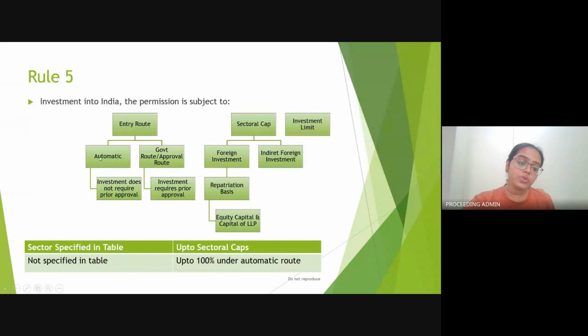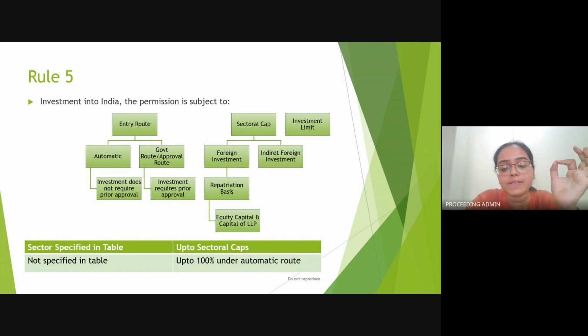The automatic route is where the investment does not require prior approval of the government, whereas the opposite of it is the approval route, where the approval of the government is required prior to making any investment. Sectoral cap दो तरीके से governed है, that is it can be foreign investment, and if it is a foreign investment it can be on repatriation basis for equity capital and capital of LLP only. So repatriation basis, I hope to everyone it is clear what repatriation basis is. Please answer me in the comment box here.